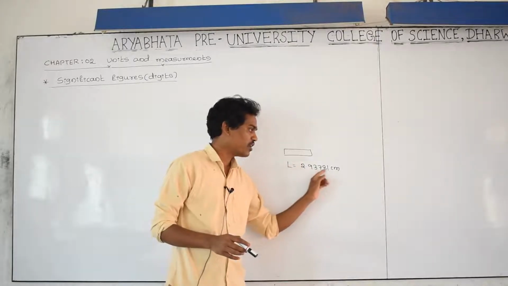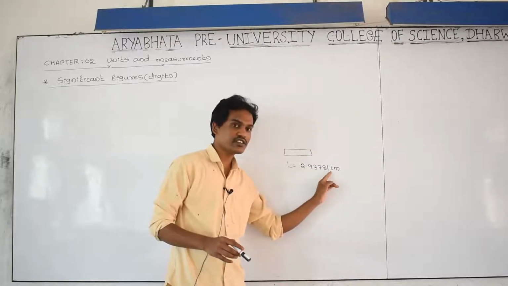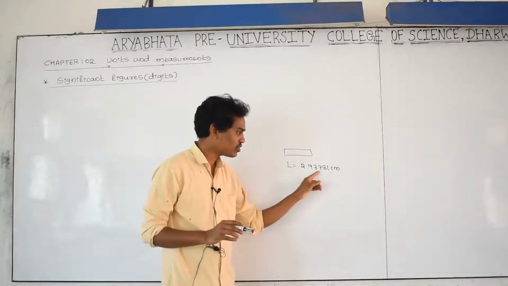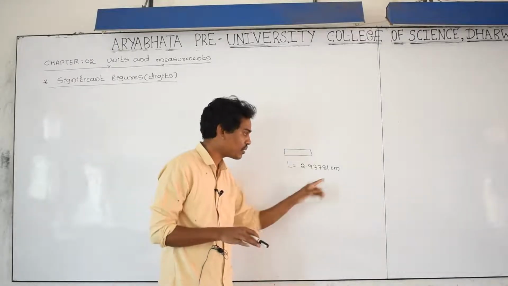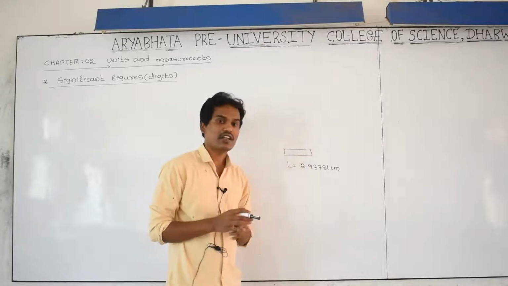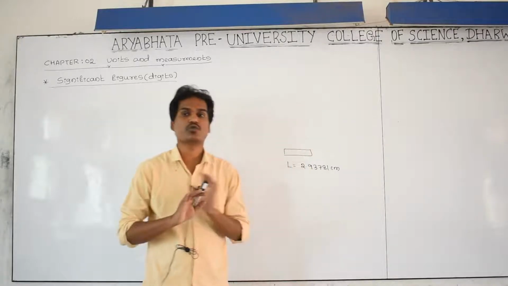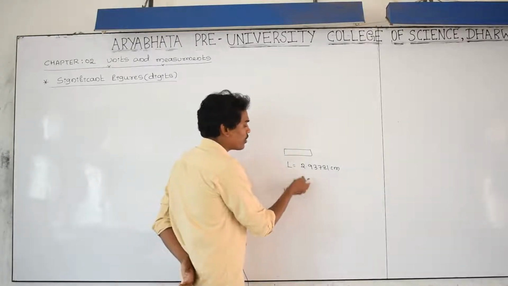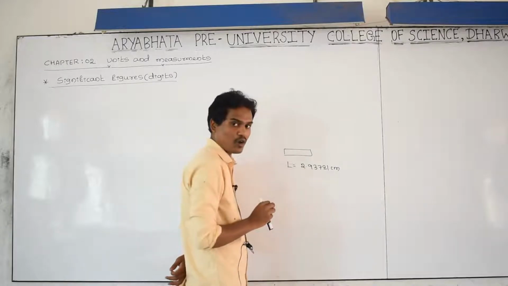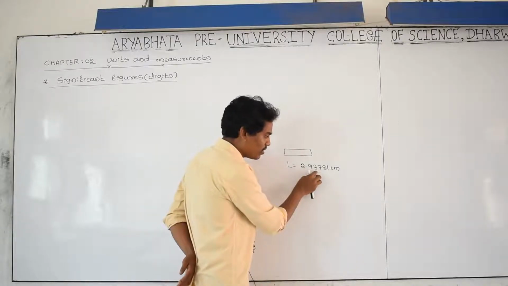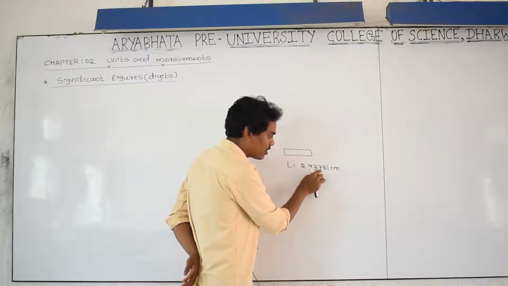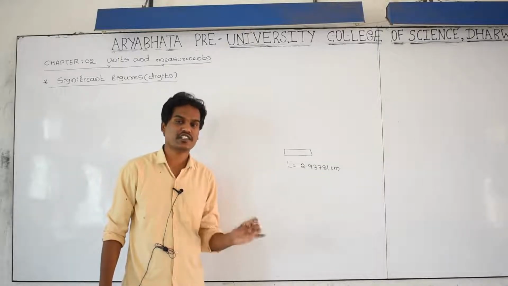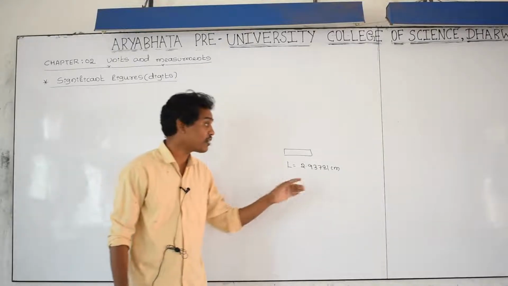The measured value is 2.93781 centimeter. But it is not possible to remember such a big value, so I have to decrease the digits to a certain extent. But after removing some digits, the accuracy of this measurement should not change. Therefore, can I take 2.9 only, or 2.93, or 2.937? Up to what digit should I consider this number without changing the accuracy of the length?